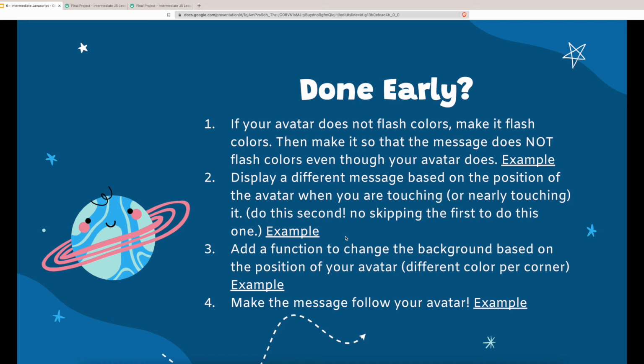For the second challenge, try displaying a different message based on the position of the avatar when you are touching or nearly touching it. For the third challenge, try adding a function to change the background based on the position of your avatar. So, depending on which corner of the screen your avatar is in, the background is a different color. And then finally, for the fourth challenge, make the message follow your avatar. You can pause the video now and try to implement any or all of these challenges if you'd like.